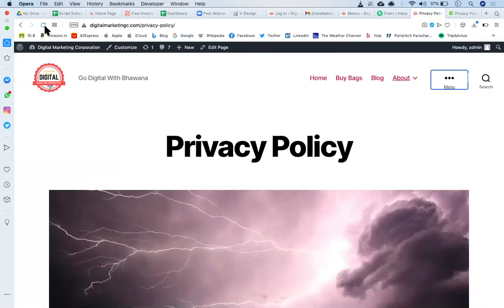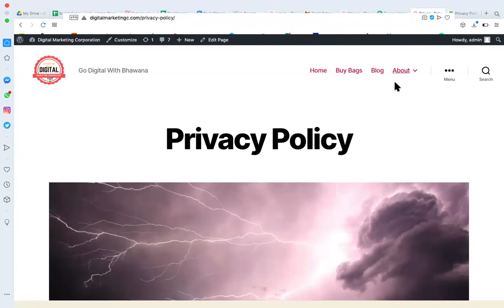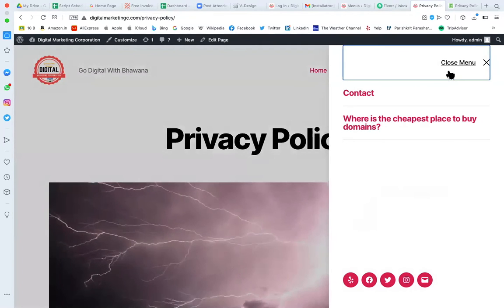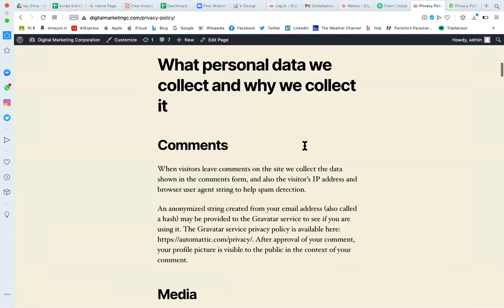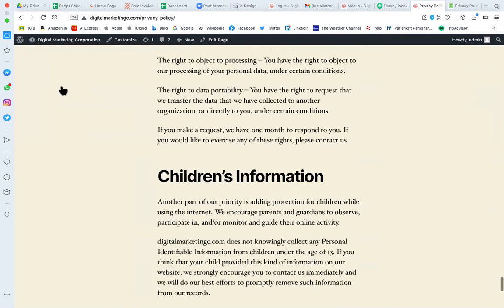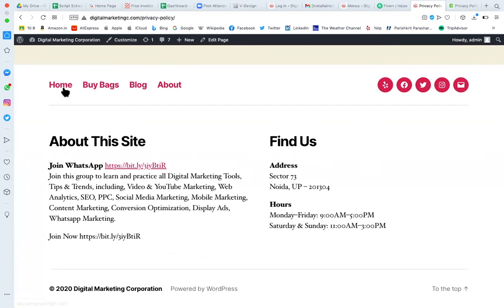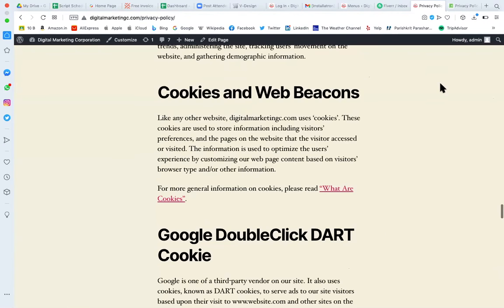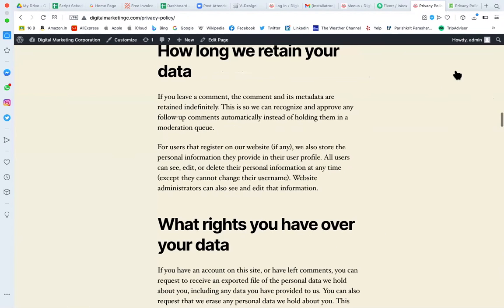Come here, refresh it. So it's not changing. The horizontal one is not changing, but in the expanded one, now you have only 2 pages. This is the social menu. If we want to change this social menu, and the footer menu must be there. So in the footer, there is a social menu. In the footer, this is the menu. If we want to have a different menu here, and a different menu here, in that case, what will we do?